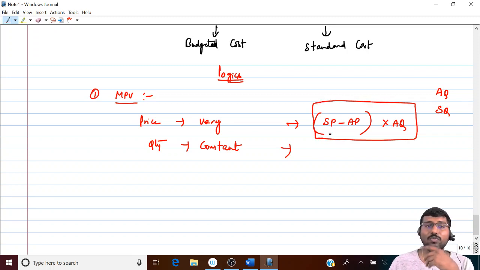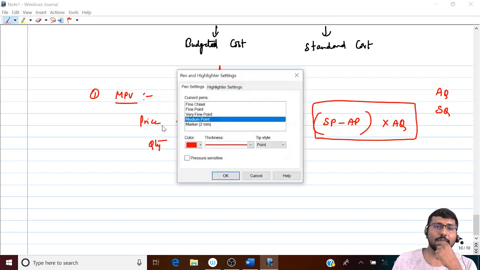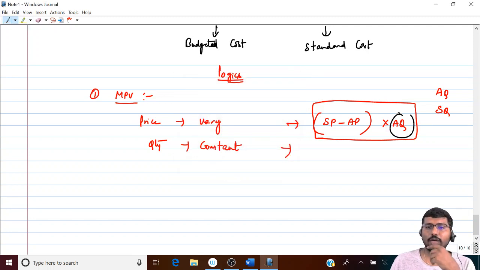Now the next question is why AQ is really constant? What is the reason behind that? Logic is very simple. See, the thought process is why AQ is constant? What is AQ? First of all, abbreviation. Actual quantity of raw metal consumed for actual output of finished goods. So which means you have actually manufactured finished goods. For that, what you have actually consumed is actual quantity of raw metals. That is AQ.